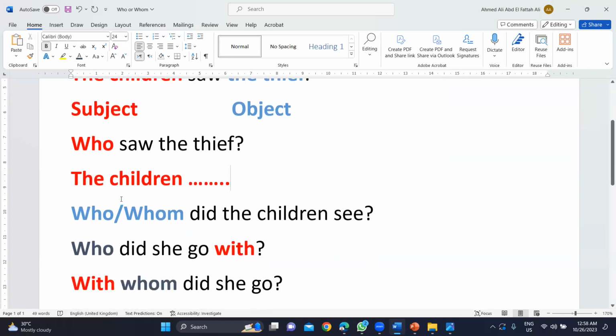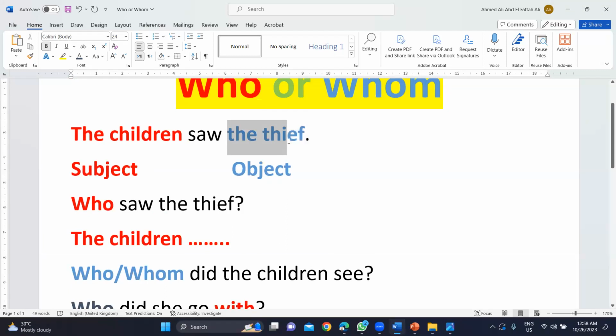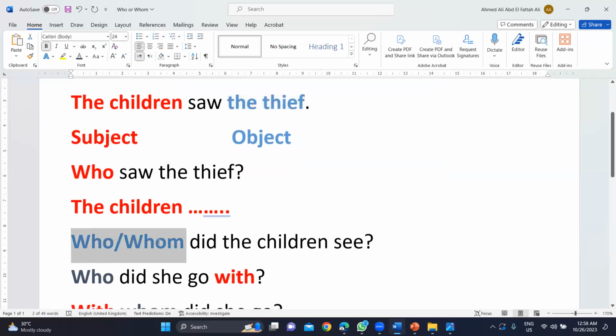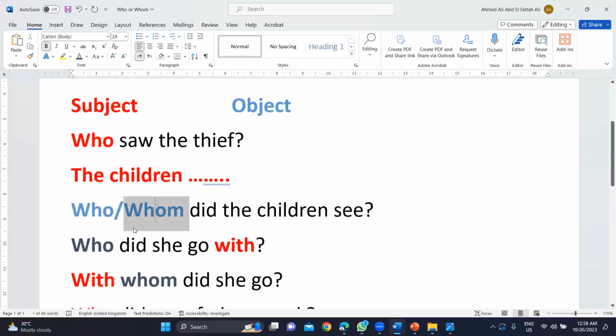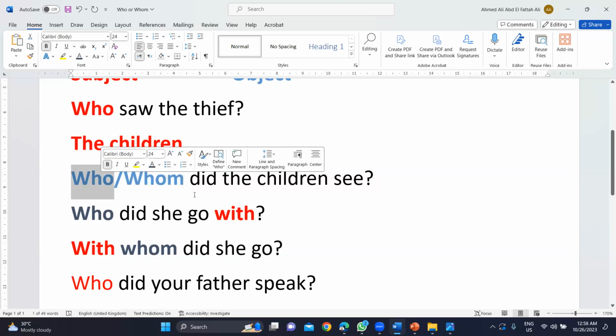So this is easy. But when I ask about the object, about the thief, I can use both who or whom. Although whom is more formal, both are correct. So I say, whom did the children see, or who did the children see?